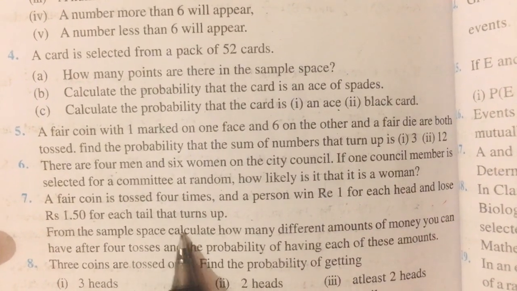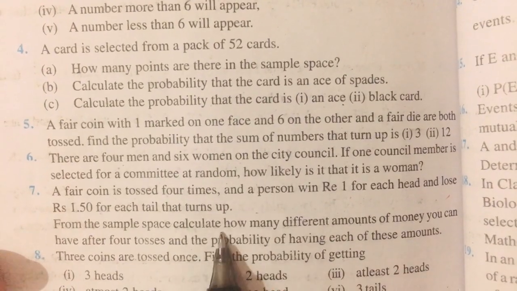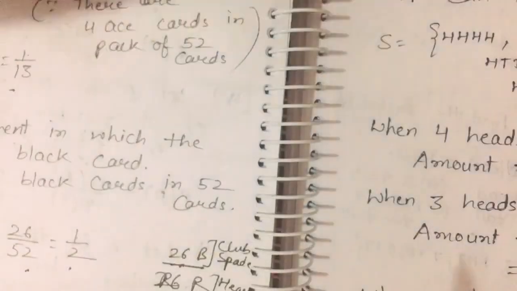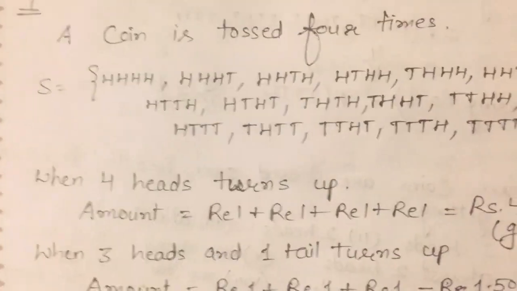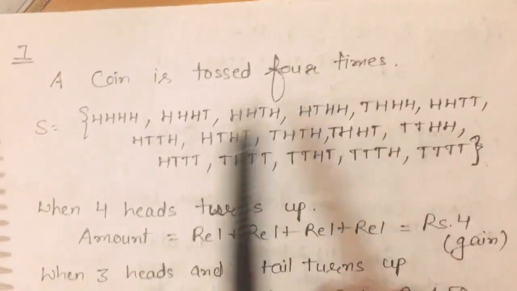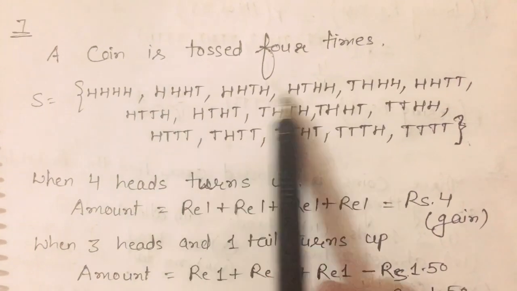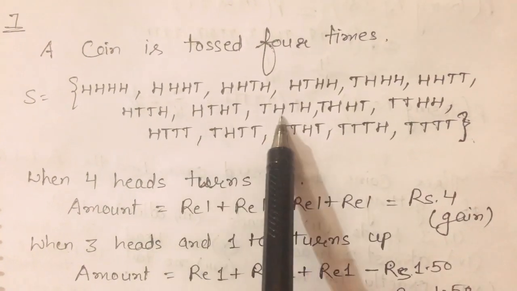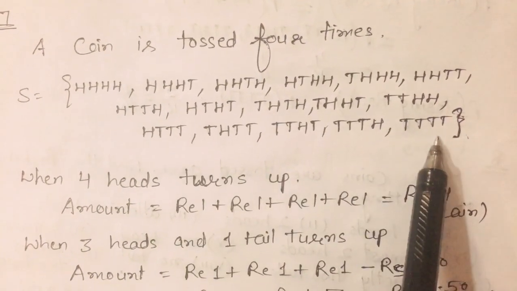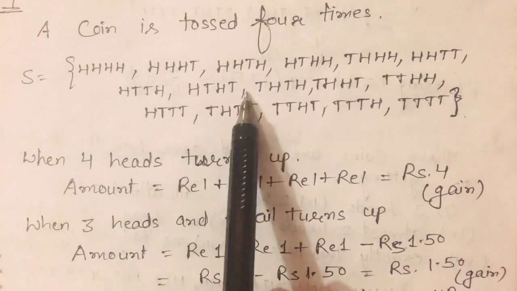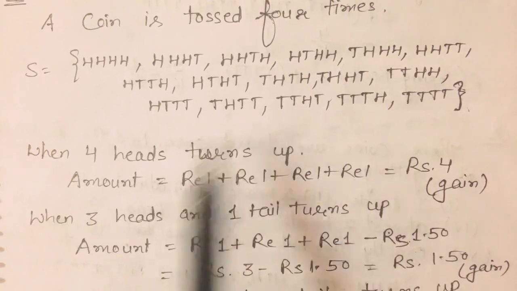So firstly we will find the amount. How will we calculate the amount? If a coin is tossed 4 times, this is the sample space: maybe 4 heads come, maybe 3 heads and 1 tail, maybe 3 tails and 1 head, and maybe 4 tails. In this, maybe 2 heads or 2 tails come. So these are 16 cases.